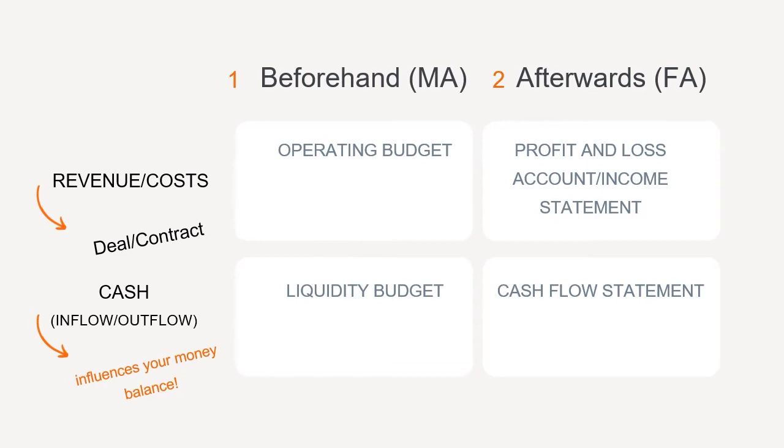For management accounting, an operating budget is used beforehand for providing insights in revenue and costs. A liquidity budget is used for insight in cash inflow and outflow. For financial accounting, insight is given afterwards by a profit and loss account, income statement and a cash flow statement over a certain time. This is next to the balance sheet at the end of a certain time.